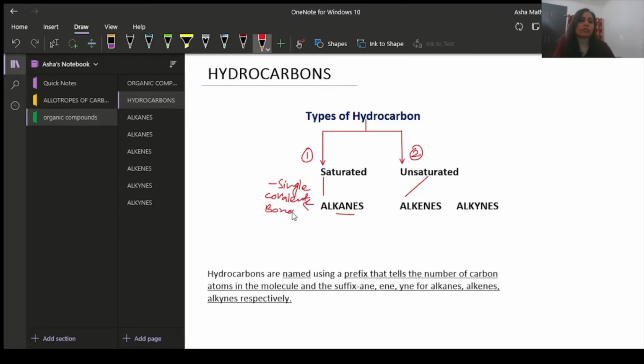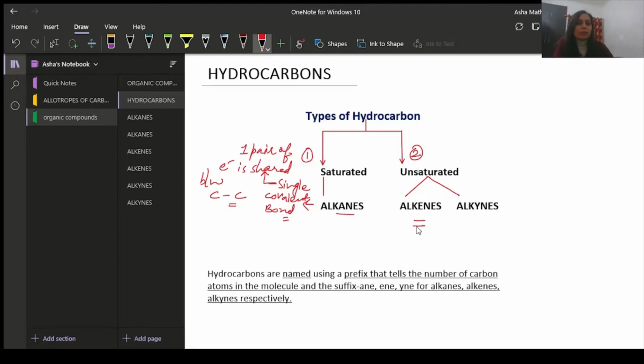In our previous session, we have already understood what a single covalent bond is. Single covalent bond means only one pair of electrons is shared between carbon atoms.